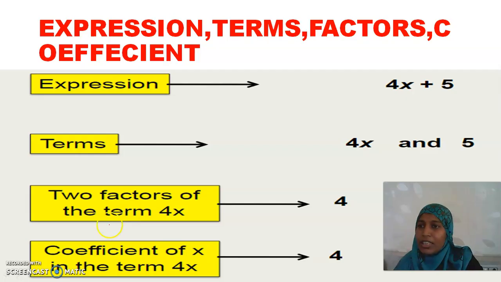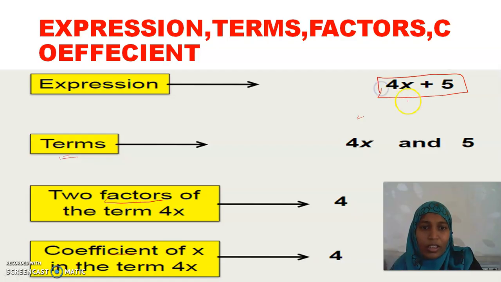Is it clear? The next thing is, in each and every expression we are going to discuss 4 words. Expressions are formed of terms. Terms consist of factors. Factors consist of coefficients. See here is an example, 4x plus 5. Imagine it's like a bar or wooden log. Every expression can be broken into terms wherever we have plus or minus. So we have one term, two terms.